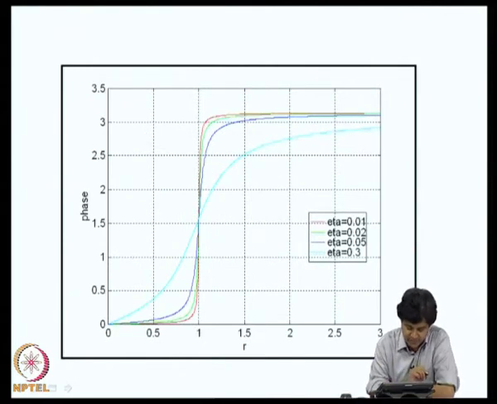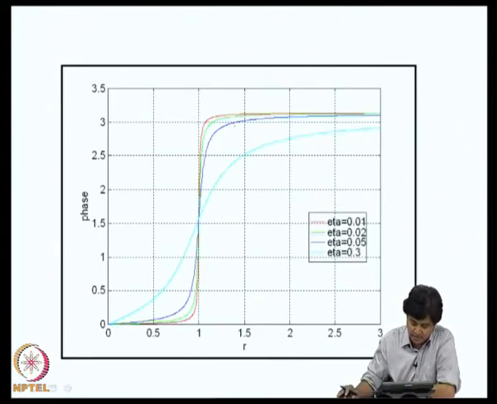Similarly, if we look at the phase plot, in the region of r equal to 1, the phase rapidly changes and goes through a transition through a value of pi, and a rapid change in phase is what characterizes the so called resonant condition.